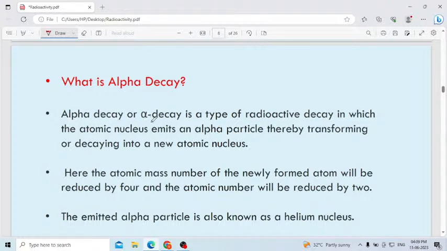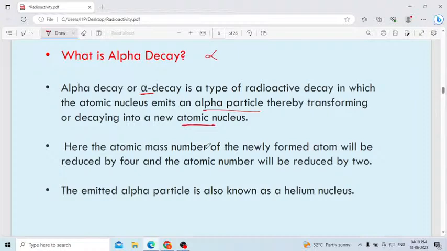Alpha decay, you can use the symbol alpha, is a type of radioactivity decay in which the atomic nucleus emits an alpha particle, thereby transforming into a new atomic nucleus. Alpha decay means the nucleus will emit an alpha particle. The name itself is indicating alpha decay. The unstable nucleus will emit the alpha particle. That one we will consider as alpha decay.